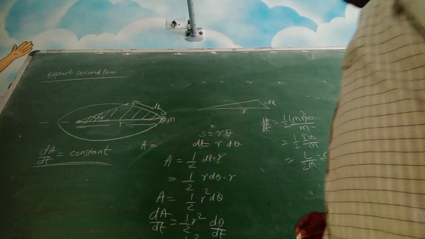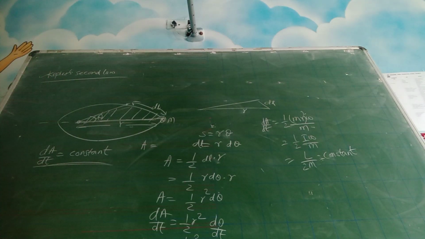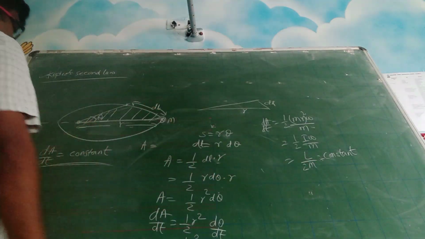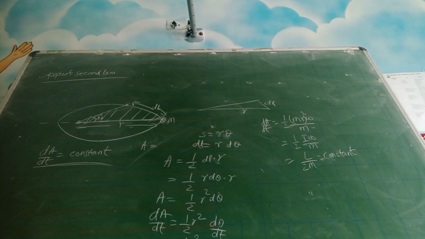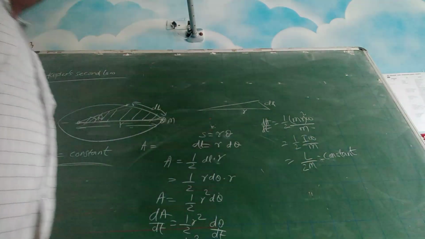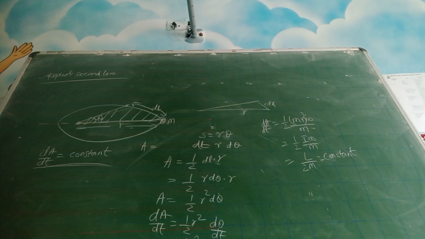This is the implication of Kepler's second law. If a mass is rotating around a bigger planet, its angular momentum divided by the mass is always a constant. So this is the implication of the second law.